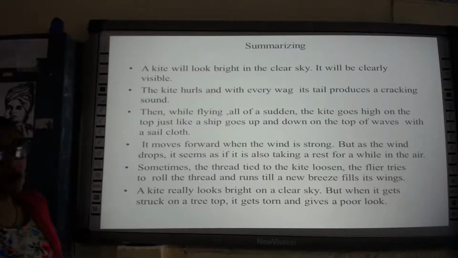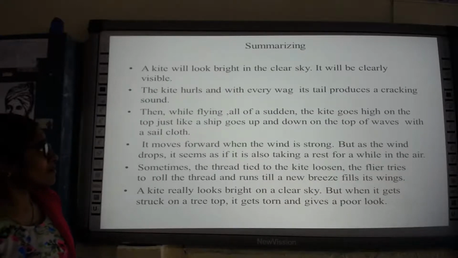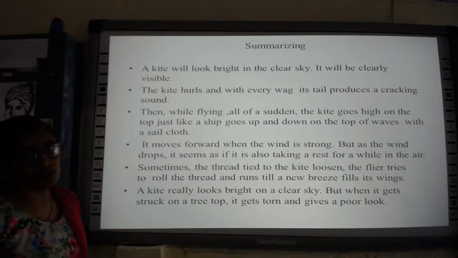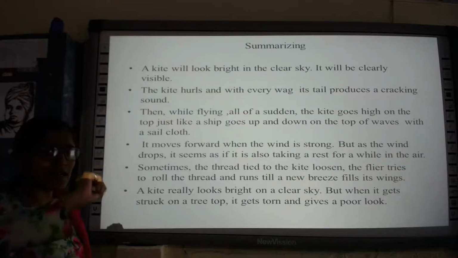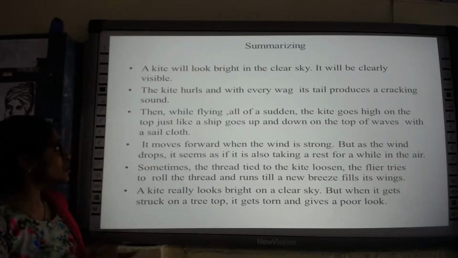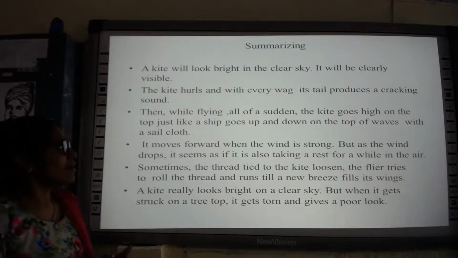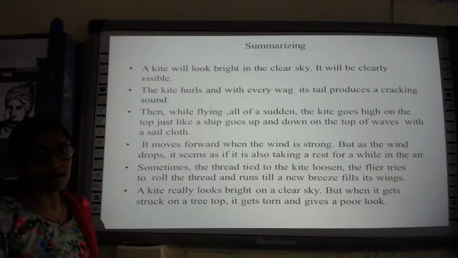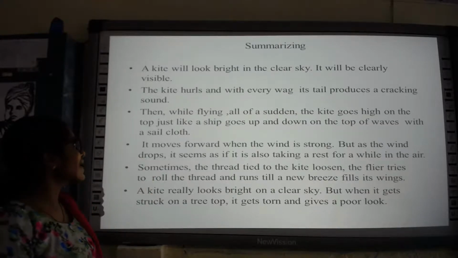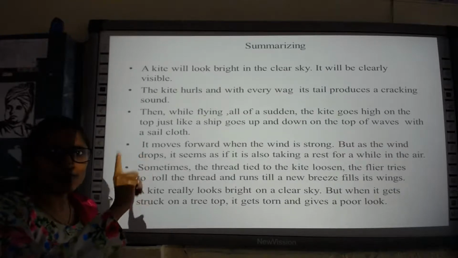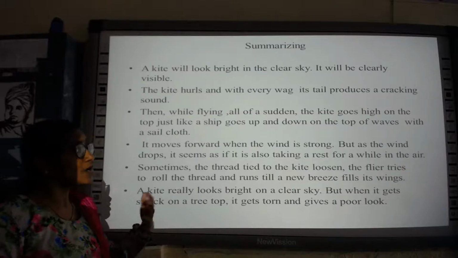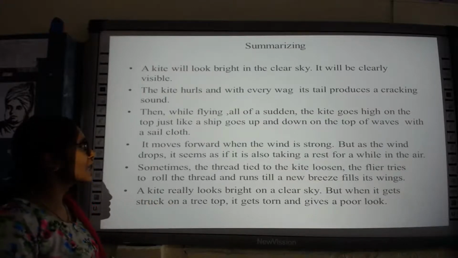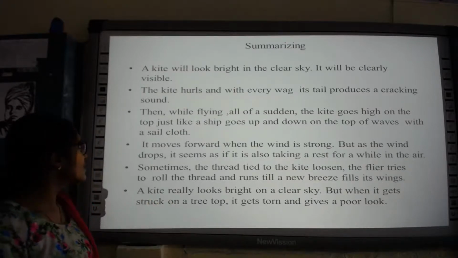The kite hurls, and with every wag, its tail produces a cracking sound. So you might have seen how the kite goes up in the air. It goes up in a wavy motion. Whenever the tail of the kite is moving, wagging, what does it produce? It produces a cracking sound.